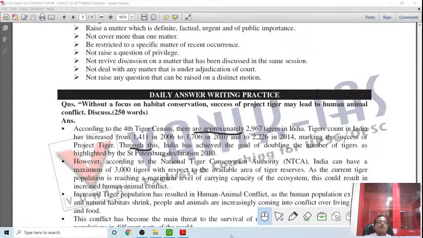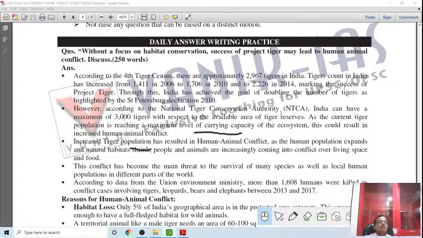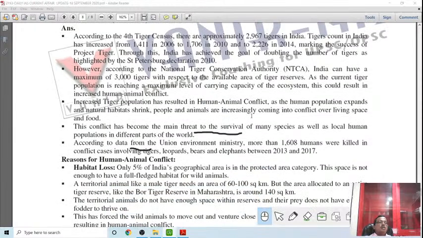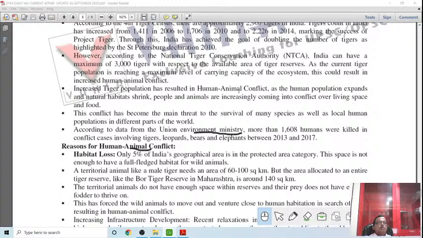So this can be taken in a symbiotic relationship, where both can coexist. What has been highlighted is habitat loss, which is a big issue.